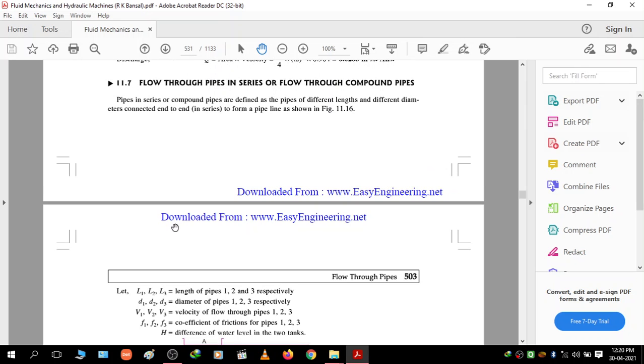Next is flow through pipes in series, or flow through compound pipes. So what are pipes in series or compound pipes? Pipes in series or compound pipes are defined as pipes of different lengths and different diameters connected end to end to form a pipeline, as shown in the figure.